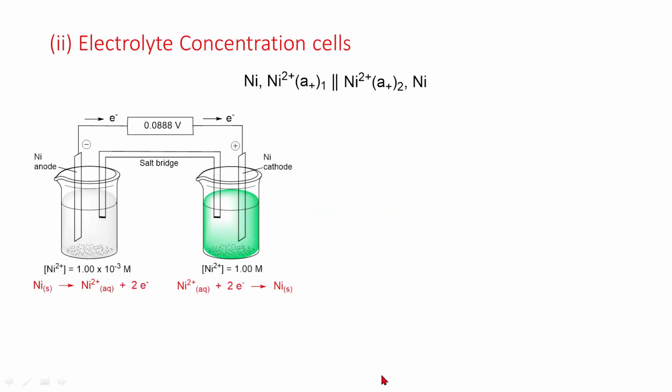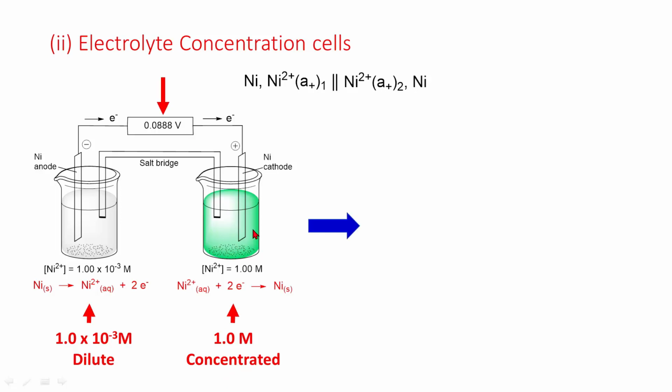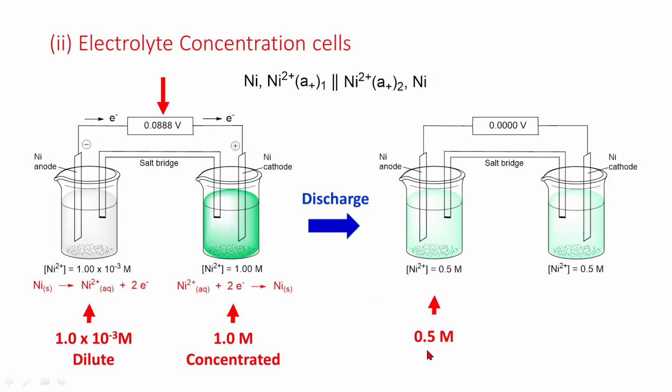Electrolyte concentration cell: nickel in contact with nickel ions of different activities and separated by a salt bridge. This solution is dilute, whereas this solution is concentrated. Current will flow. The system will undergo discharge until the concentration of Ni2+ ions in both the beakers is 0.5 molar, and current will stop.